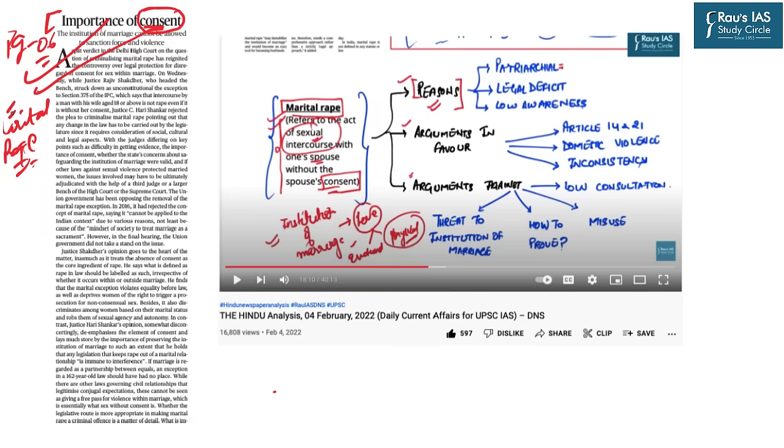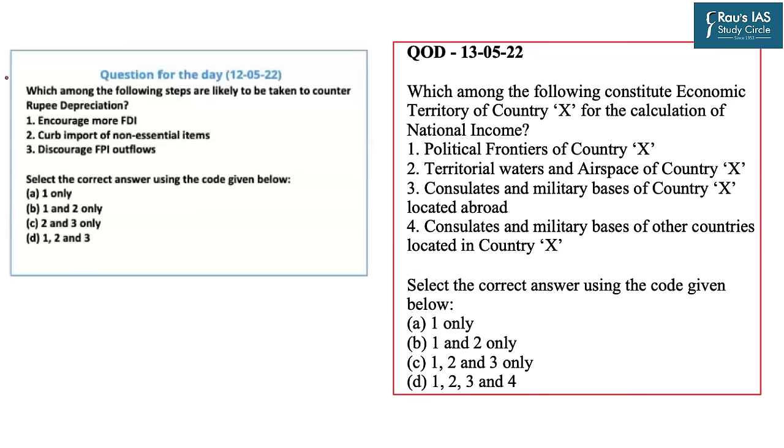Now, this particular topic has already been covered in the DNS dated 4th February 2022, whereby in detail the reasons, arguments in favor, and arguments against criminalizing the marital rape were discussed. So I request you to go back to the DNS dated 4th February 2022 in order to holistically understand this particular topic. Now is the time for the question of the day.